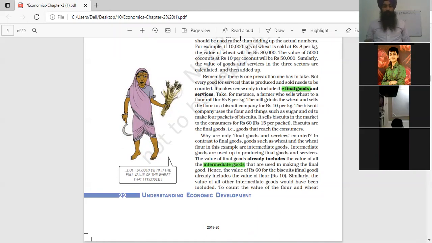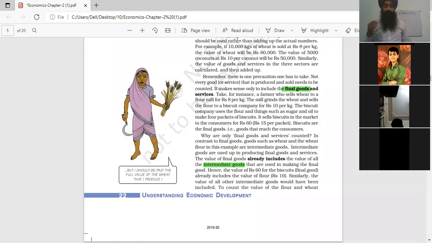For example, biscuits are the final goods, but the flour, milk, sugar, salt, etc. used in making biscuits are the intermediate goods. Similarly, a residential building is a final product, but the bricks, sand, and rocks are the intermediate goods. Cement is also an intermediate good. Clear? Used in the construction of the building, and at the end when the building is ready to be used by the consumer, it is a final good.